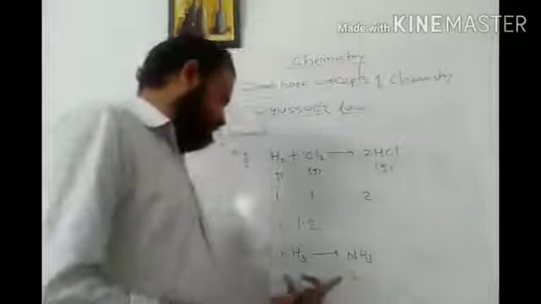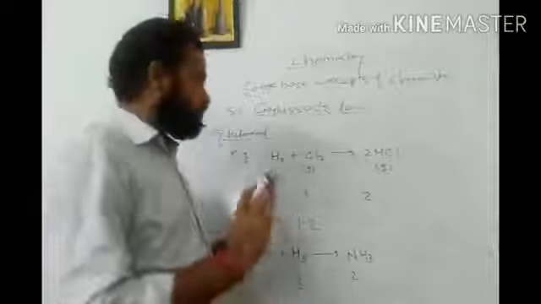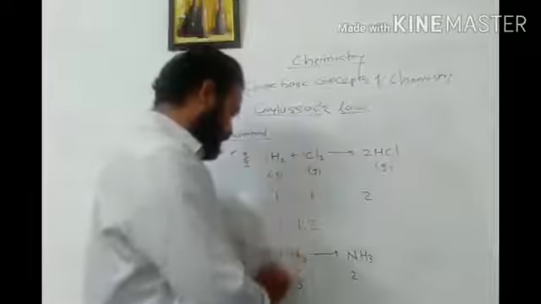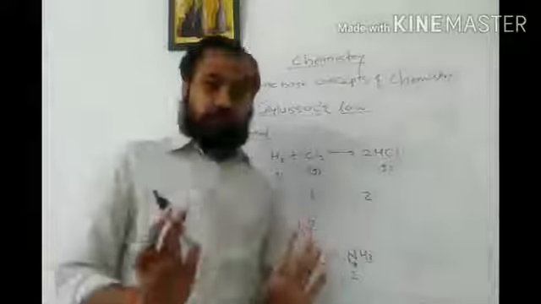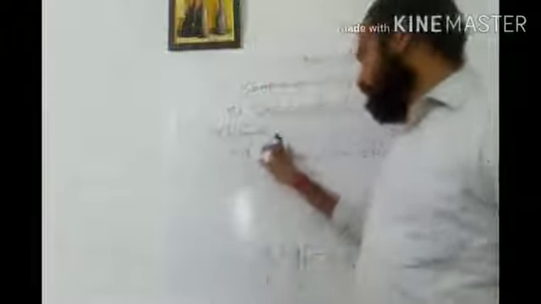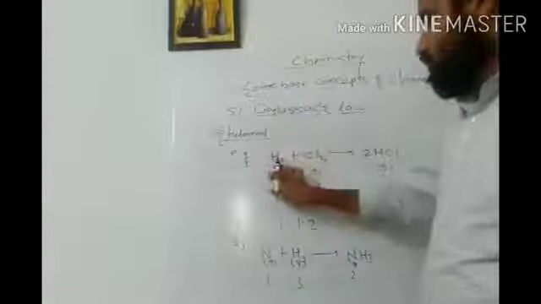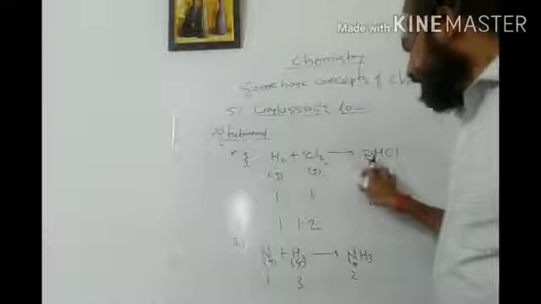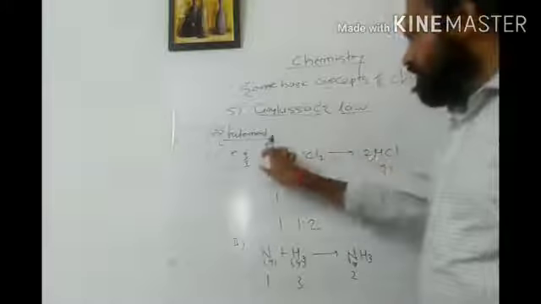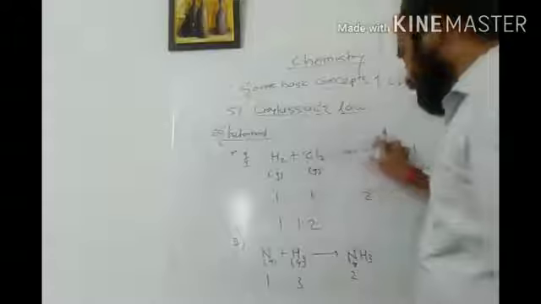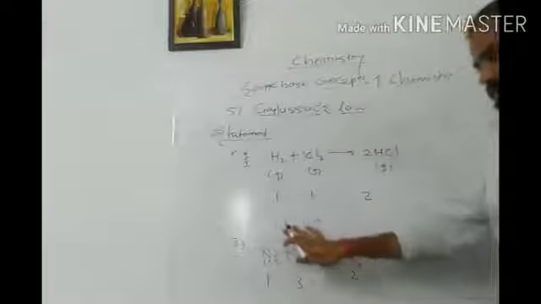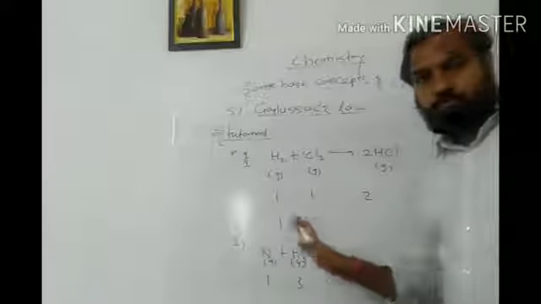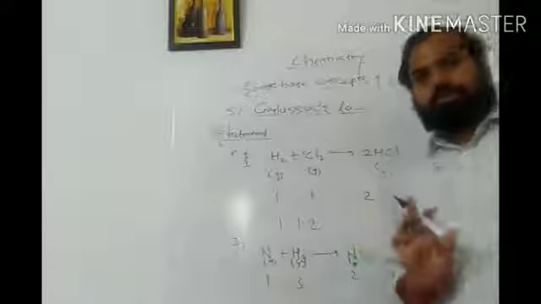So in this way you can easily put the examples. The most important thing is that these should be gases, because this law is all about gases. According to the statement, when we combine two or more gases to get a third gas, then on the reactant side as well as on the product side, they will appear in a whole number ratio with each other. So this is the statement of Gay-Lussac's law.